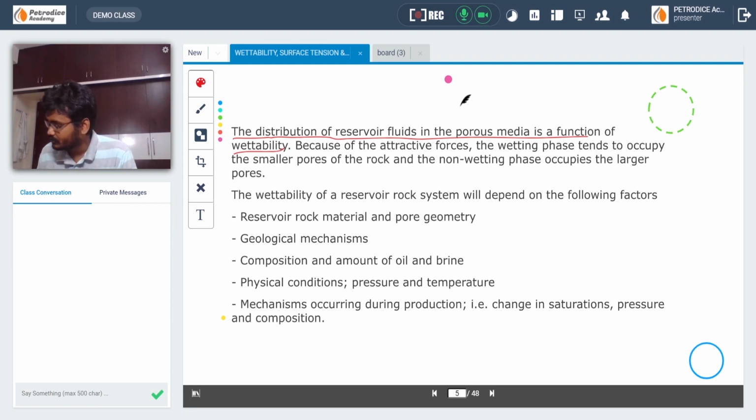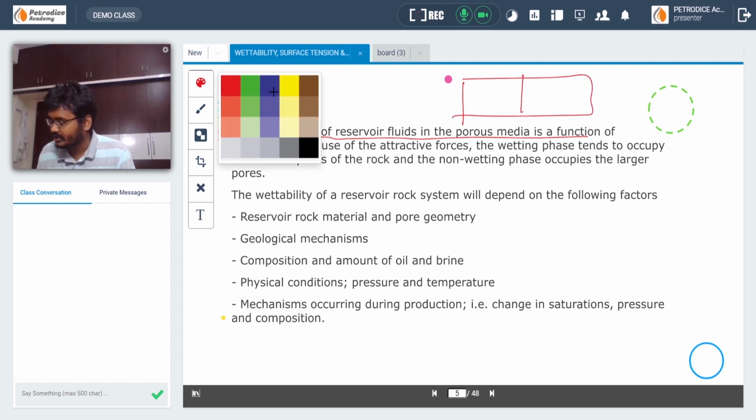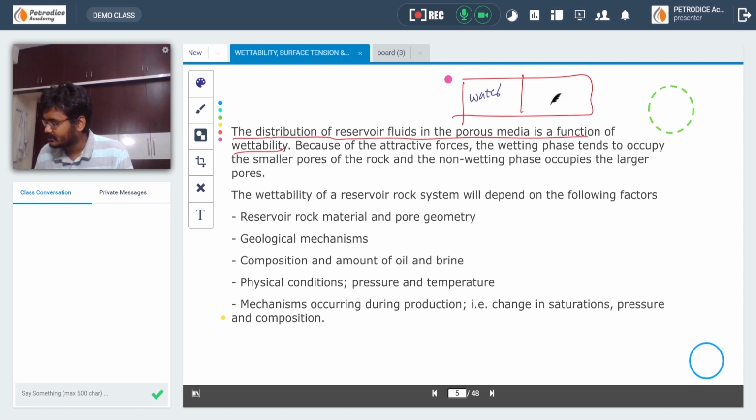Now consider this is the formation, and the left hand side of the formation is water wet and the right hand side is oil wet. Then on the left hand side the water will be very high, whereas on the right hand side the oil will be very high. Similarly, wettability plays an important role in the distribution of reservoir fluids in a reservoir. If we consider that the rock is water wet, then all the water molecules tend to occupy the small pore spaces.